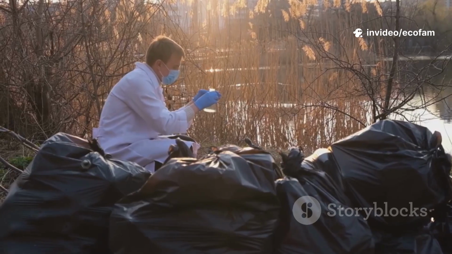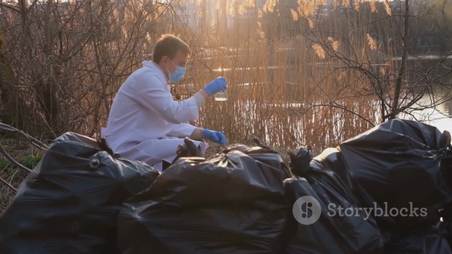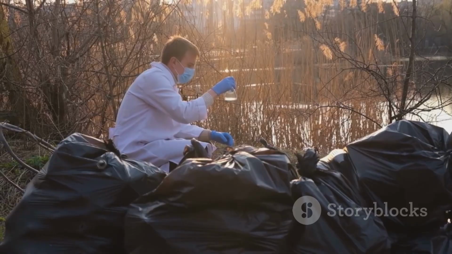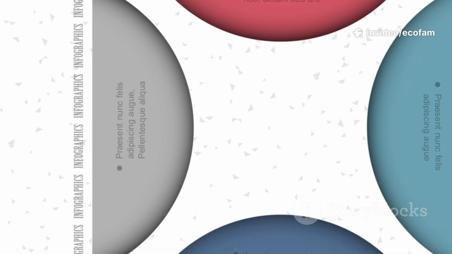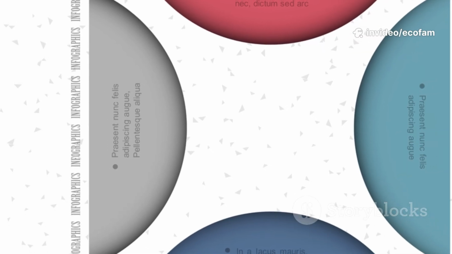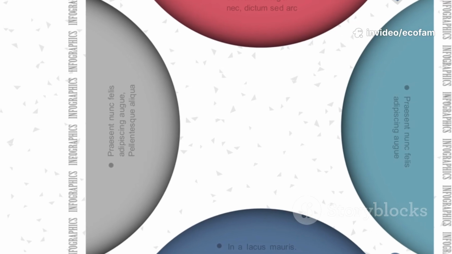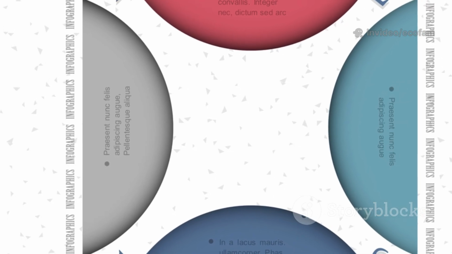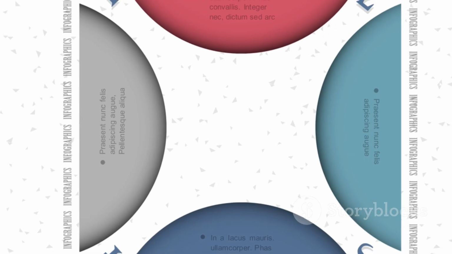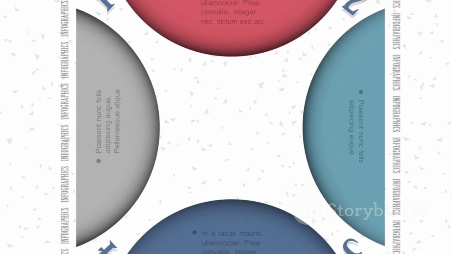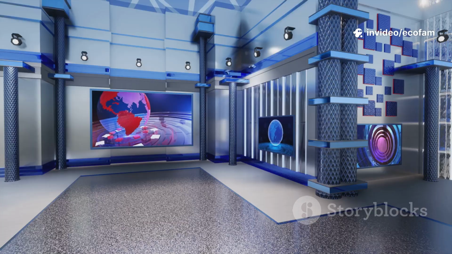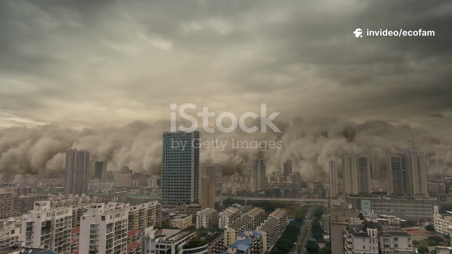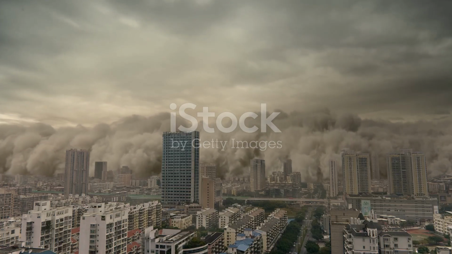The US EPA has a secondary, non-enforceable guideline of 500 milligrams per liter to ensure good taste. India's Bureau of Indian Standards sets a desirable limit of 500 milligrams per liter, but allows a permissible limit of up to 2000 milligrams per liter, where no other water source is available. That's a much higher, less protective ceiling. Some substances in water are toxic even at very low concentrations, requiring extremely strict limits.